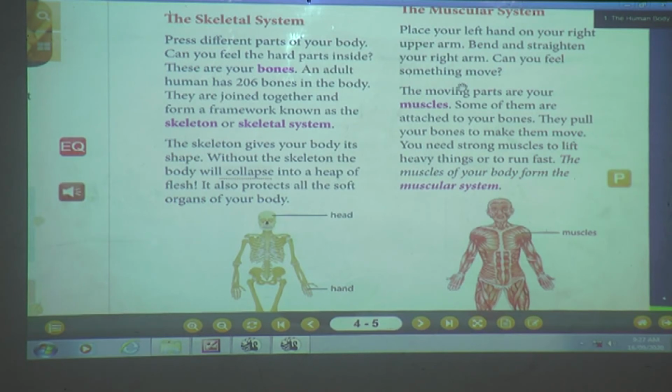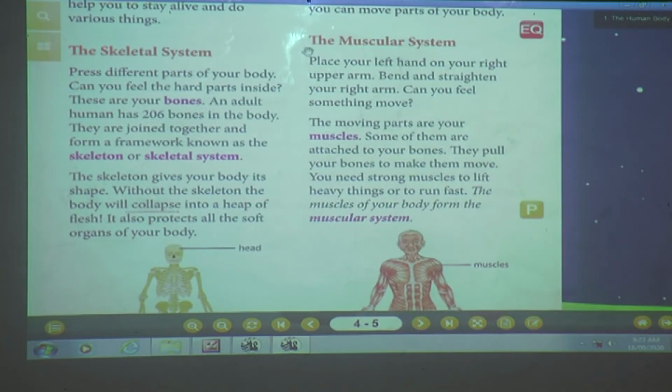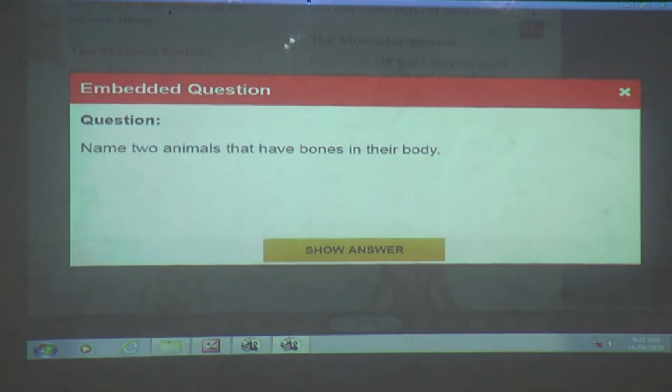Okay, understood? Yes. Now here is one question for you. Tell me, name two animals that have bones in their body. Yes, do you know, students? Come on, tell me. Yes, the dog and the monkey. These two animals have bones in their body. There are so many animals, but I asked you to tell me only two animals.